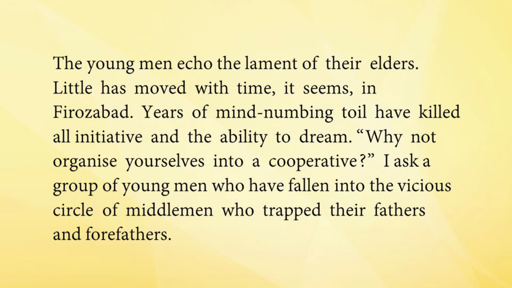I ask a group of young men who have fallen into the vicious circle. What is a vicious circle? A dangerous circle of middlemen who have trapped their forefathers and fathers. So there are a group of people, the middlemen, who try to cheat the fathers and the forefathers. They promise them a lot of things, but finally they cheat them by taking away their land and money, etc. And these young men also have fallen prey to these middlemen.